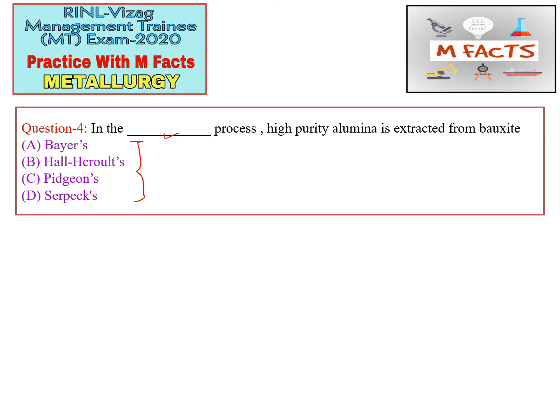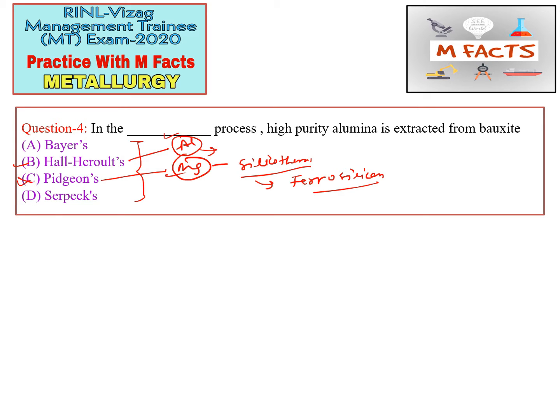This Pidgeon process is something different. It is used for magnesium metal production by silicothermic reduction, in which we use ferrosilicon. So this option is not correct for this question. The Hall-Héroult process is used for aluminum production. Aluminum is produced by using cryolite and alumina. Hall-Héroult is basically an electrolysis process, and it is not used for the extraction of alumina from bauxite. So this is also not correct.